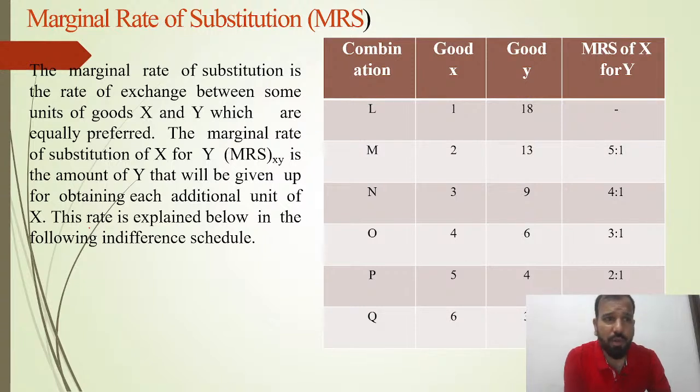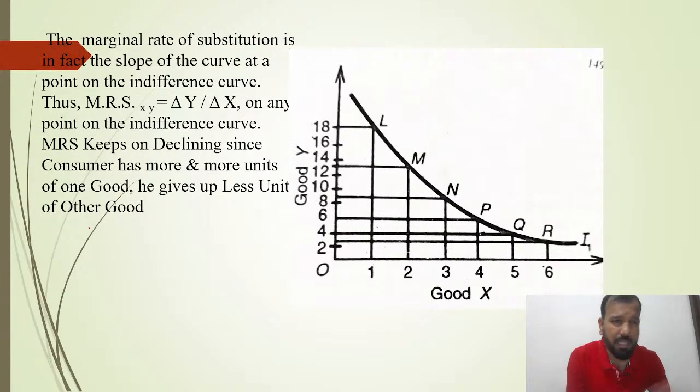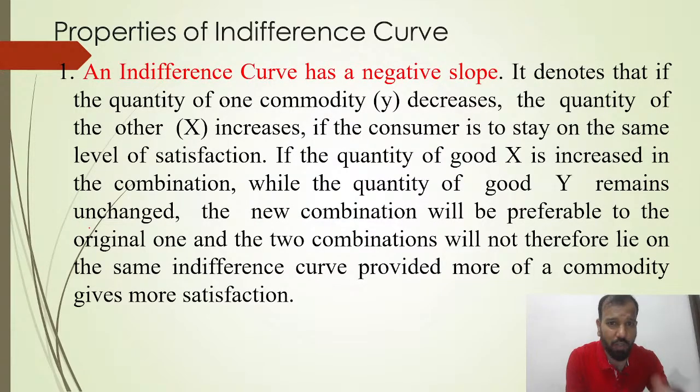So this is all about the MRS. MRS is the rate of exchange between some units of goods X and Y which are equally preferred. So diminishing MRS is an important topic, and this is all about the properties of the indifference curve. You have to understand what the properties are.